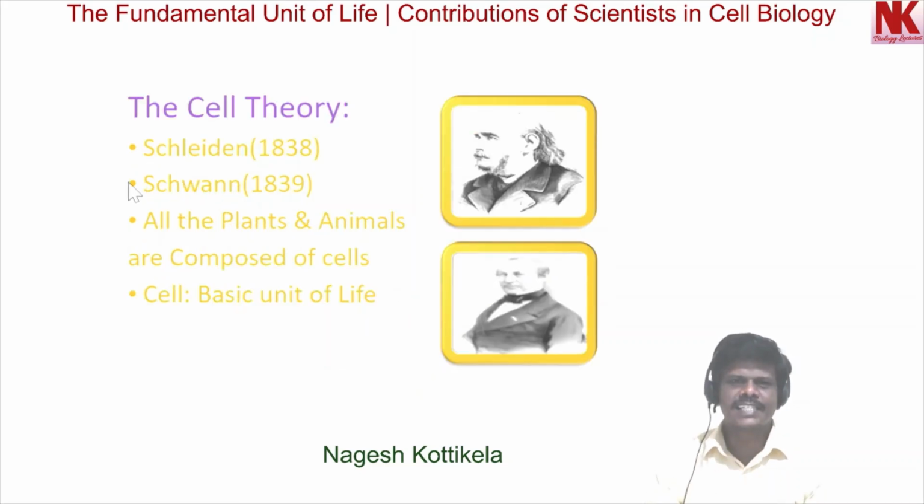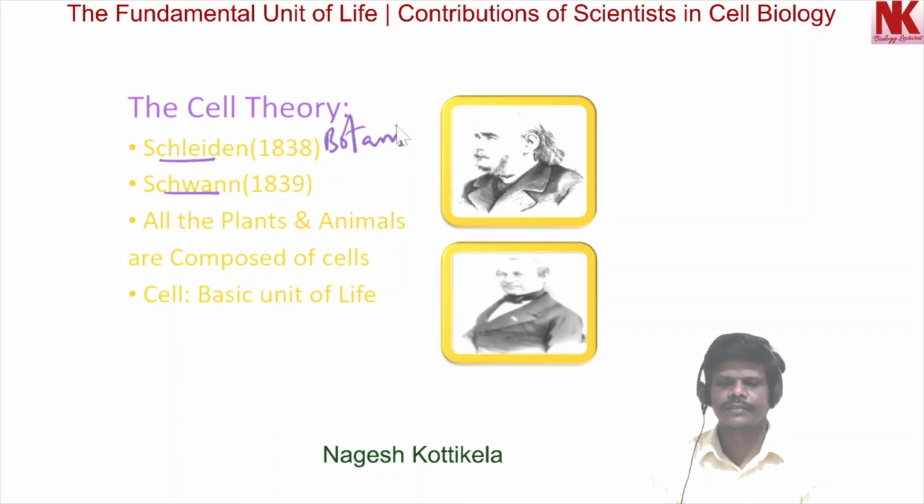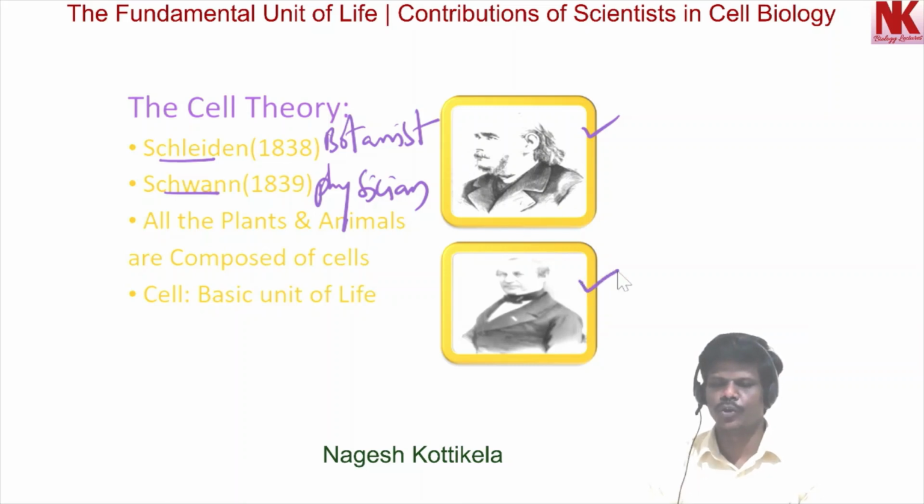Now let's discuss the scientists Schleiden and Schwann. Schleiden was a botanist and Schwann was a physician. This one is the picture of Schleiden and this one is the picture of Schwann.